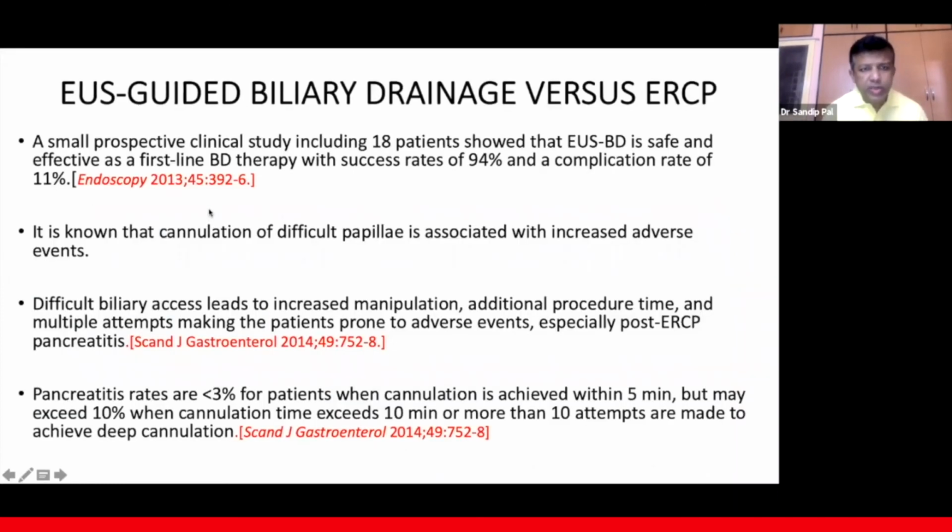Now, this is interesting: US-guided biliary drainage versus ERCP. A small prospective clinical study including 18 patients showed that US biliary drainage is safe and effective as a first-line biliary drainage therapy, with a success rate of 94% and a complication rate of 11%. It's known that cannulation of a difficult papilla is associated with increased adverse events, and difficult biliary access leads to increased manipulation, additional procedure time, and multiple attempts, making patients prone to pancreatitis and other adverse events. Pancreatitis rates are less than 3% when cannulation is achieved within 5 minutes, but may exceed 10% when cannulation time exceeds 10 minutes.